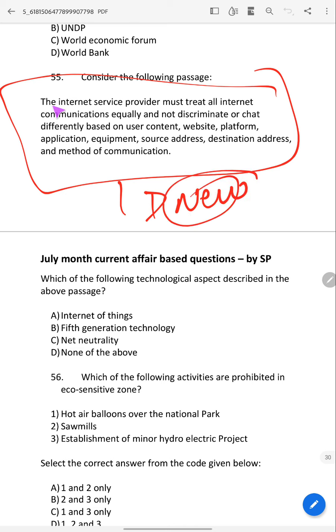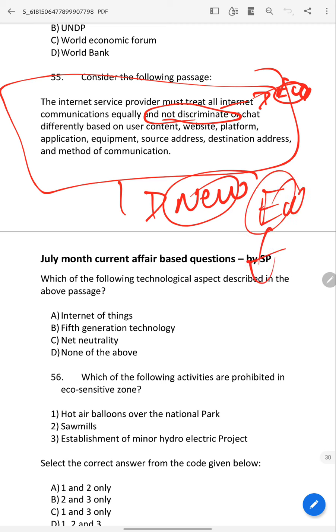What is that? The internet service provider must treat all internet communications equally and not discriminate or charge differently based on user, content, website, platform, application, equipment, source address, destination address, and method of communication. See, do not discriminate. It is talking about equality, or maintaining neutrality, like that.